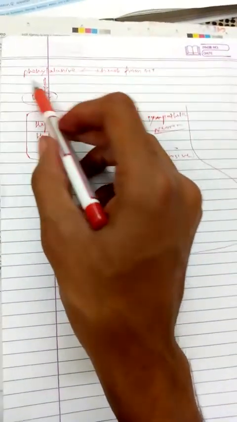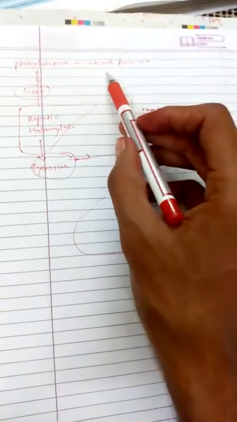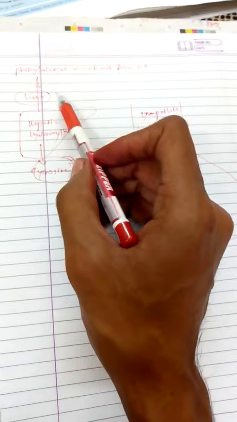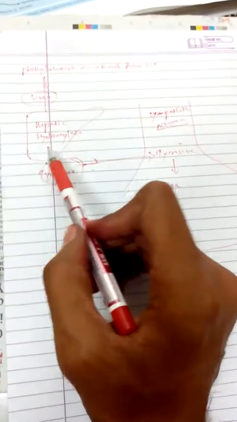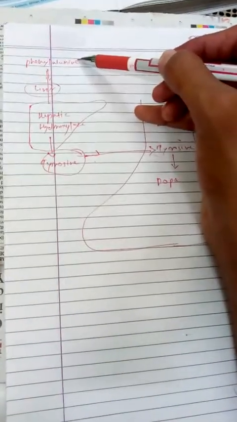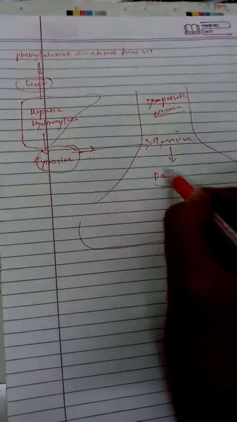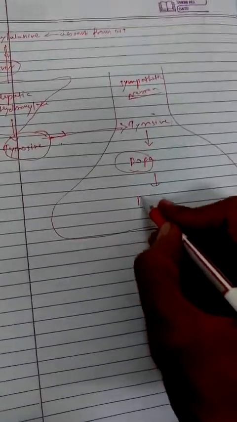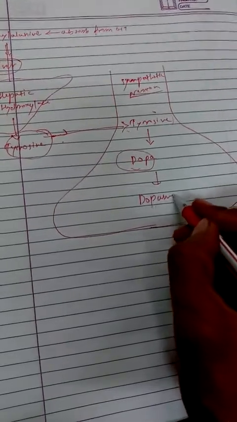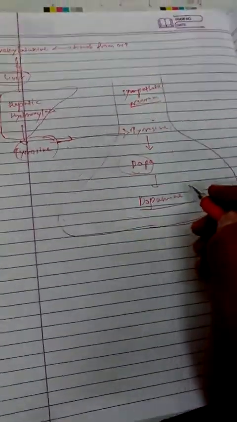First is phenylalanine, which is an essential amino acid absorbed from the GIT, and it enters into the circulation and the liver. There is a hepatic hydroxylase enzyme which is responsible for the conversion of phenylalanine into tyrosine. Then tyrosine is converted into DOPA, which is a precursor for dopamine. As we know, dopamine is a neurotransmitter in the peripheral nervous system and central nervous system.